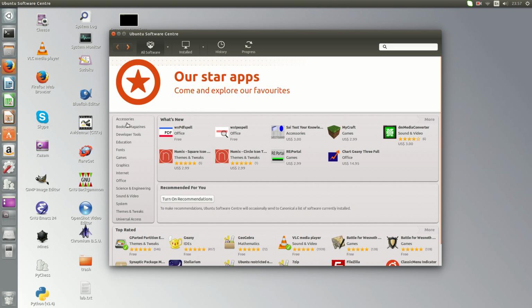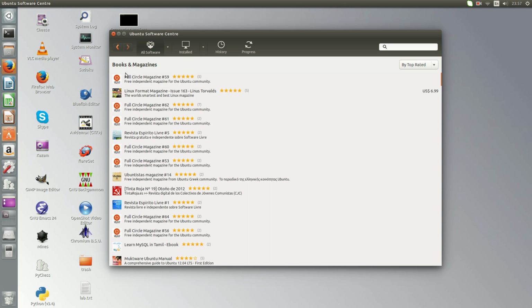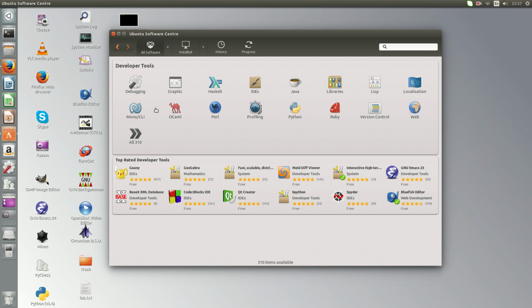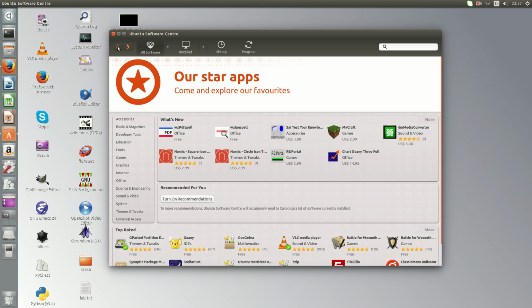You can choose books and magazines, as you can see here. Some of them you have to pay for, and some of them you can find developer tools, anything you need. You need web development, Python, debugging, graphics, Java, whatever you want. So you have tools available for you. Most of them are free, as you can see here.